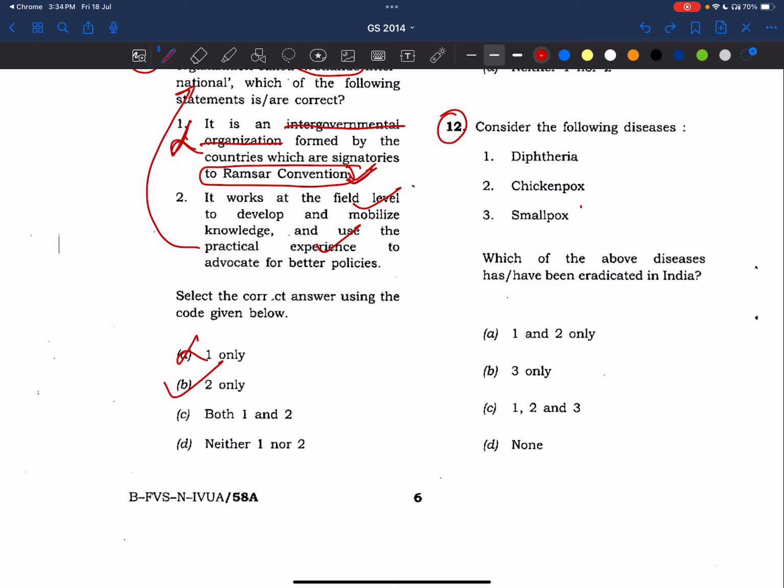Friends, only smallpox is eradicated in India, that too in 1980. Diphtheria and chickenpox are not yet eradicated. So the answer is only three. This is a factual question only, friends, so no explanation is needed. The most important thing I have said already, that we will make notes out of the diseases.